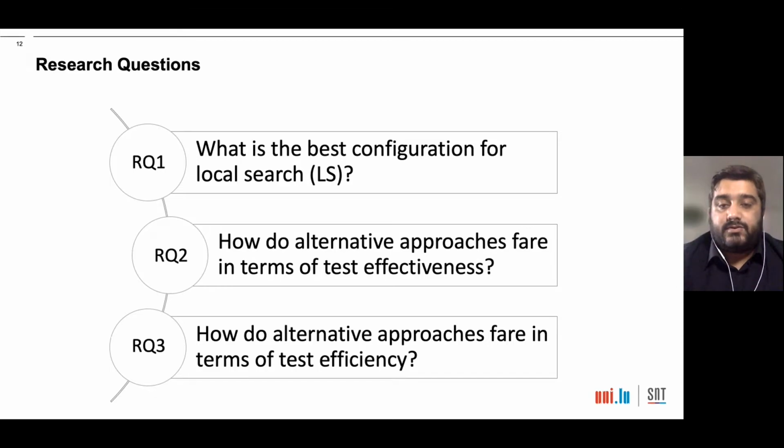The second research question is, how do alternative approaches fare in terms of test effectiveness? The objective of RQ2 is to compare different approaches in terms of their effectiveness, and RQ3 is, how do alternative approaches fare in terms of test efficiency? The objective of RQ3 is to compare different approaches in terms of their efficiency.